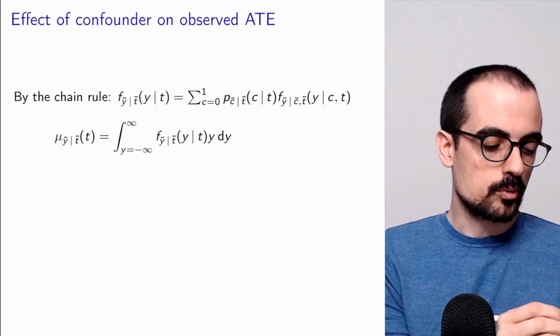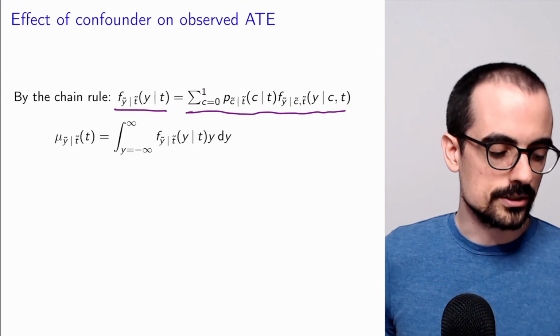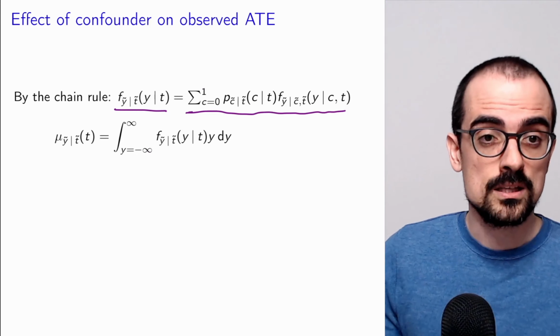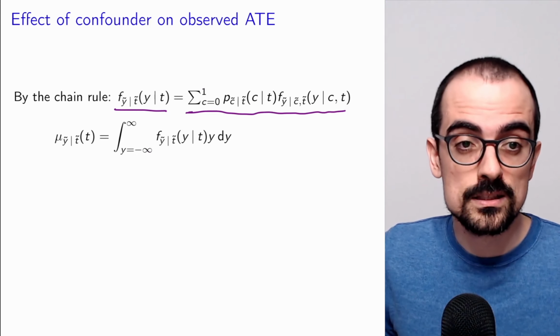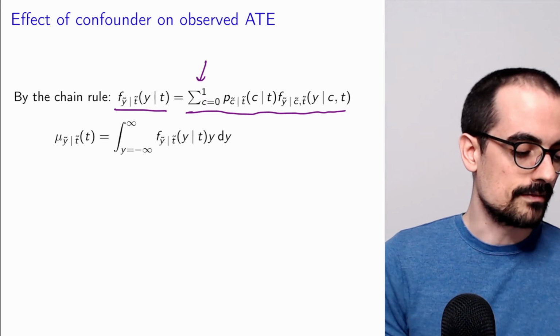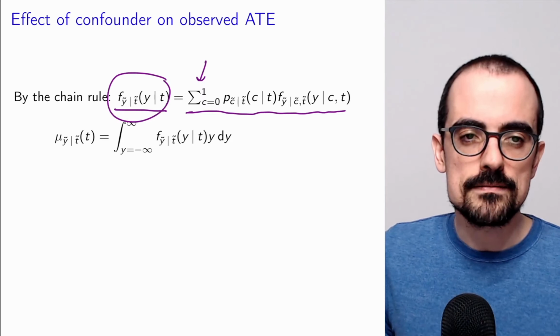So we can now express that conditional density also in terms of the conditional of the confounding factor by including this random variable C. Of course, we have to sum over all the possible values of the random variable C so that this is equal to the conditional PDF.